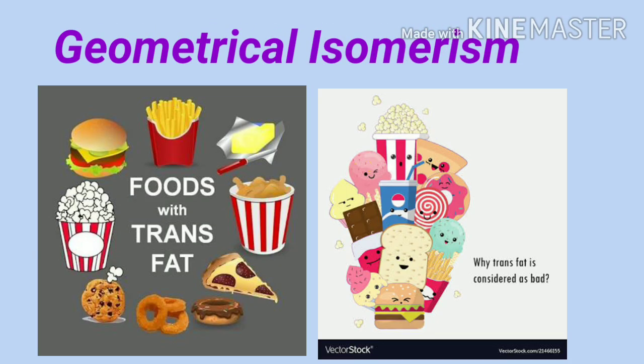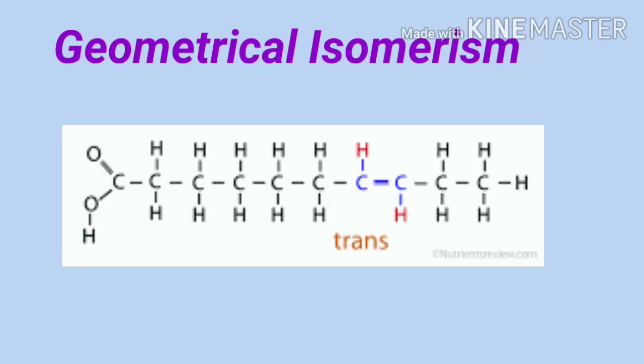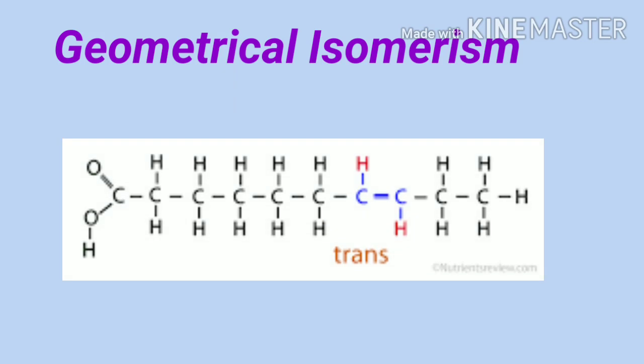All health conscious people are concerned about trans fats in food products. The food products which claim zero trans fats are preferred as these fats increase the risk of developing heart diseases. These trans fats are organic compounds and are in fact examples of geometrical isomers. I will explain this in detail after you understand the concept of geometrical isomerism.